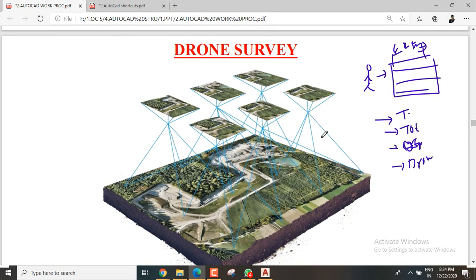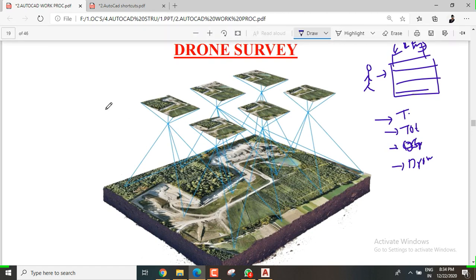Drone survey, you'll just be sitting under some tree and operating the drone like playing games. So that will take us the total survey. What will happen in society nowadays in the world, if any company is there, that company needs higher productivity in less time.